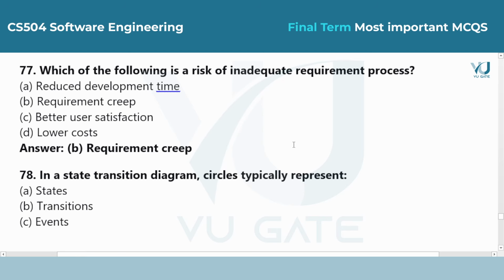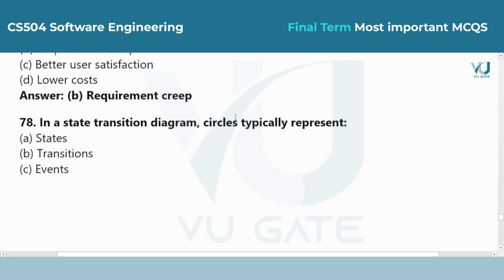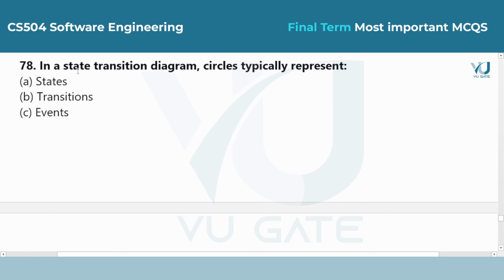Answer is option B, requirement creep. If requirements are not clear at the start, users will keep asking for new features during development. This causes the project to grow out of control, which is called requirement creep. Question 78. In a state transition diagram, circles typically represent.